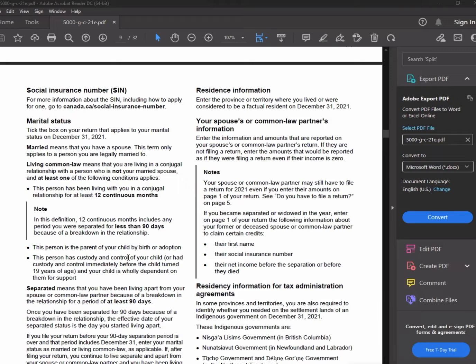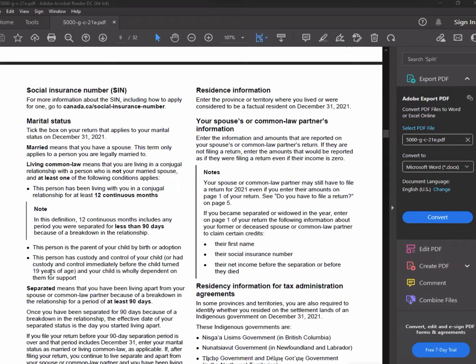This case is where you don't have a child. But if you have a child and you come back together, then immediately you are common law. You don't need to wait for 12 months. It doesn't matter whether the child is biological; as long as it is your child and you come back together, you are immediately a common law partner. You don't need to wait for 12 months.